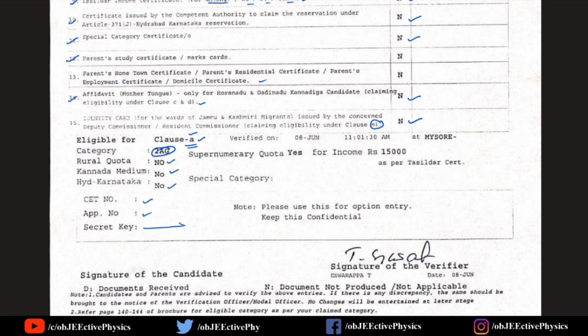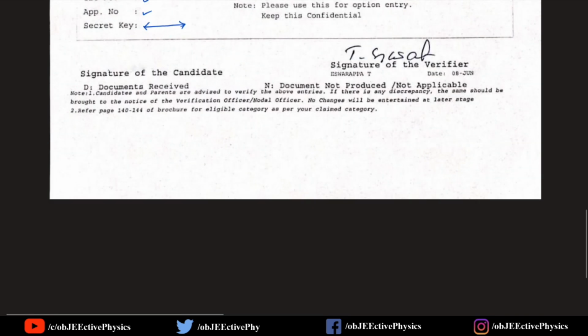Here, a very very important point, the secret key will be provided here. This is compulsory to log in in future to give option entry. And then the signature of the candidate, then the signature of the verifier.